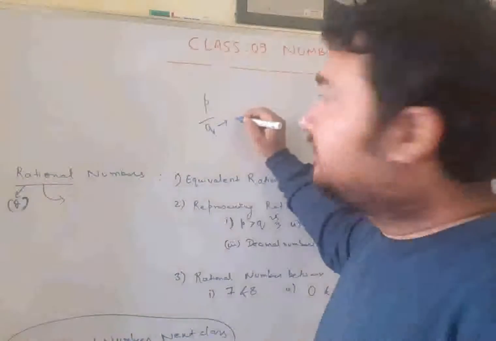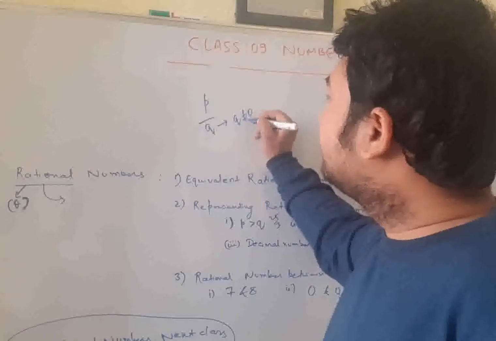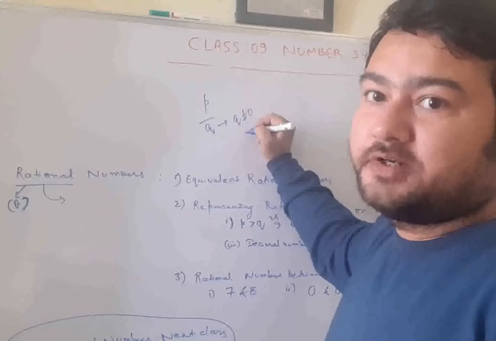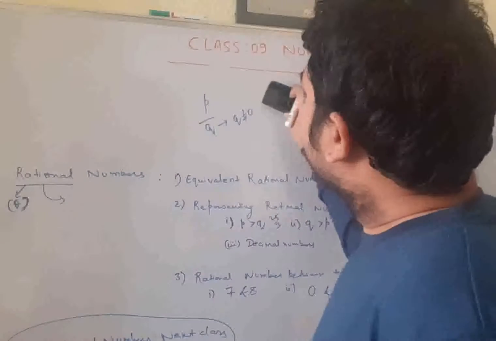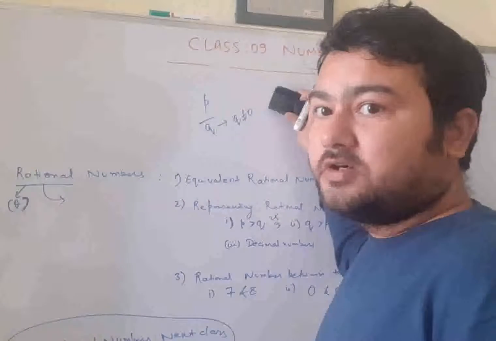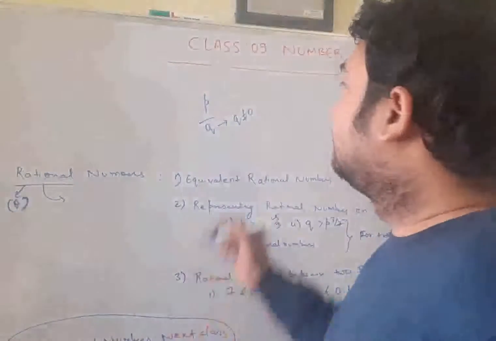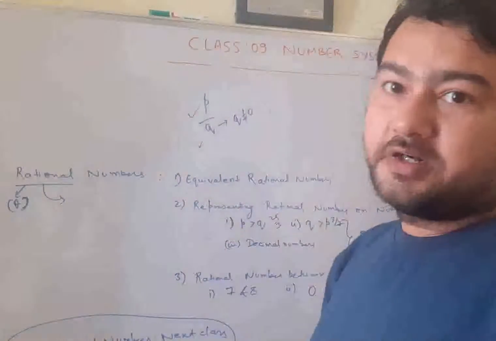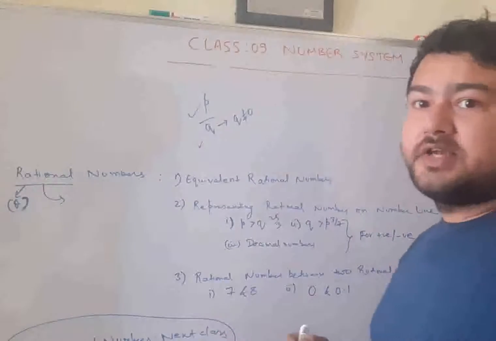But there is a case that q should not be equal to 0. Why? Because division by 0 is not defined in mathematics. I told you about this. So a rational number is a number in the form of p by q, where q is not equal to 0, and p and q should be what? Integers. These are integers. So any integer in the numerator, any integer in the denominator, and q is not equal to 0, then it is a rational number.